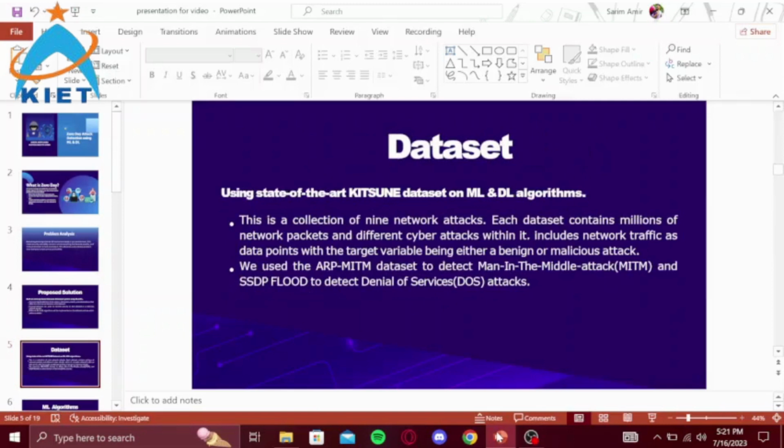Coming on to the dataset, we used the state of the art Kitsune dataset, which is easily available on Kaggle. It is a collection of datasets of 9 attacks, from which we only use the datasets of 2 attacks, that were the man in the middle attack and DDoS attack.